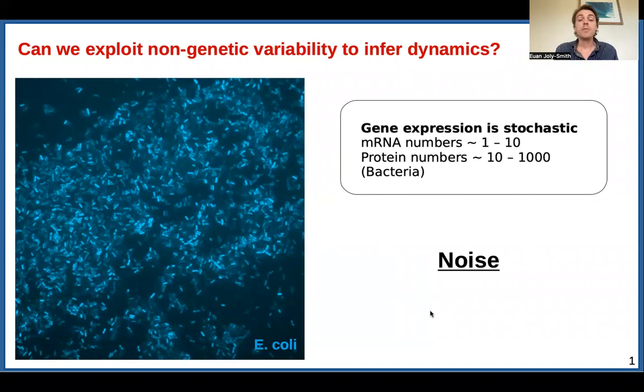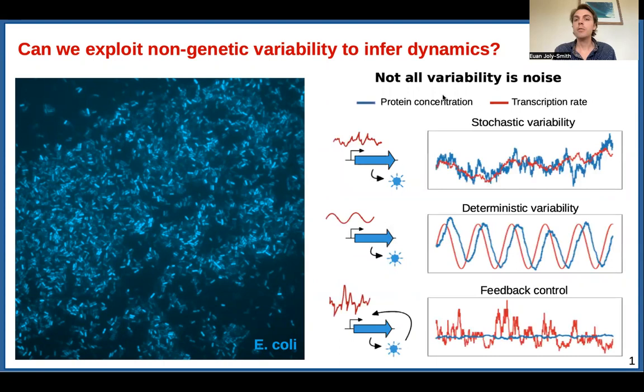So this variability is often called noise, but this is a little misleading because not all variability is noise. So for instance, if we take the blue here to be the protein concentration or the fluorescence and red to be the transcription rate, maybe the transcription rate is varying stochastically and so is the protein concentration. Or maybe there's deterministic variability. For instance, maybe the transcription rate is oscillating and what we're seeing is simply unsynchronized cells. Or it could be more complicated than that.